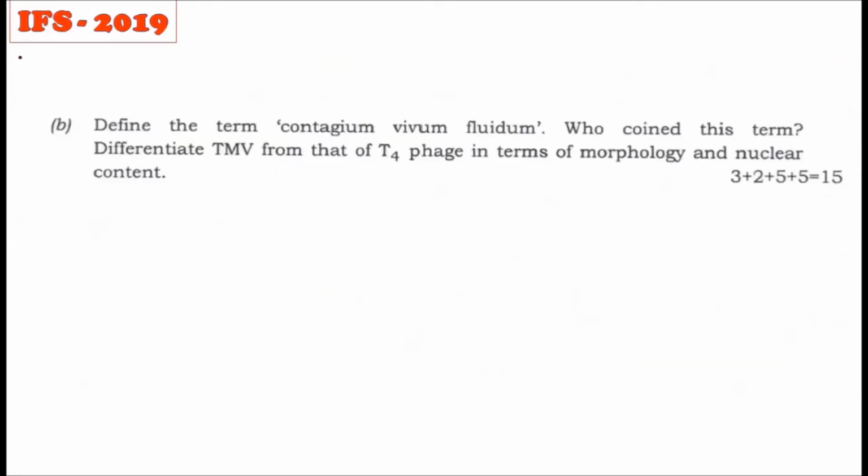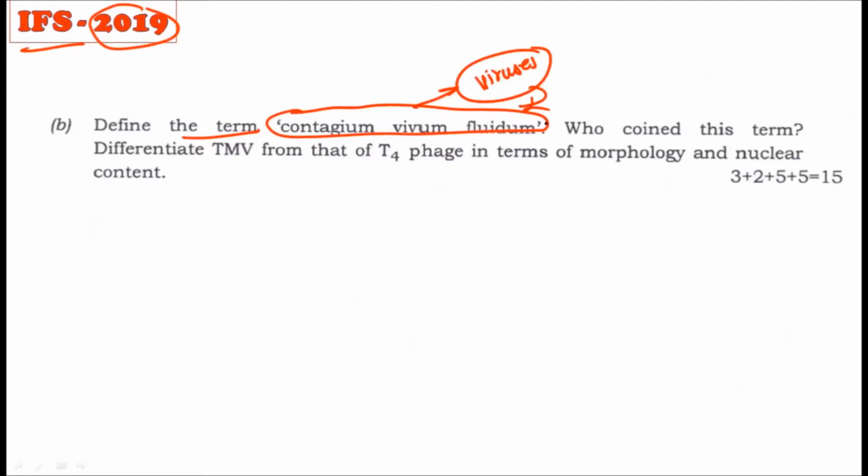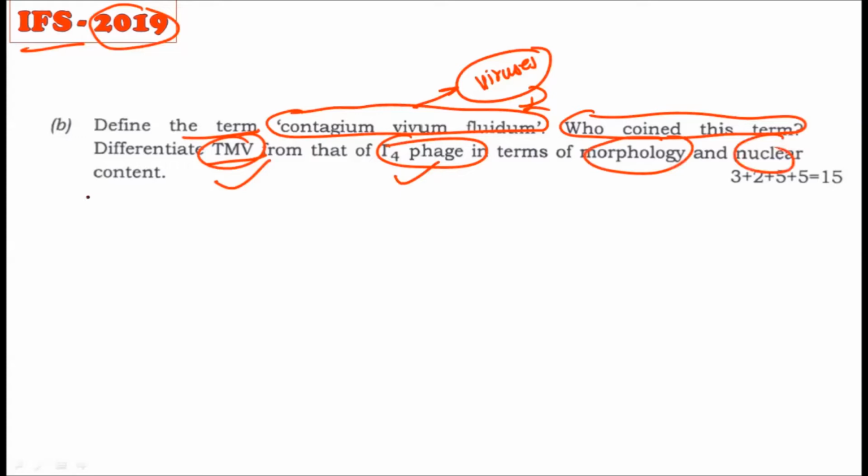And consider this next question, from the Indian Forest Service mains examination of 2019. In that, they have asked the question, define the term contagium vivum fluidum. Now it's related to the viruses, and that is why this comes under this first topic. They have also asked who coined this term, just the name of the scientist. And then they have asked you to differentiate between the TMV, that is tobacco mosaic virus, and the T4 phage, in terms of the morphology and the nuclear content. So you can understand that various types of questions can be asked on the viruses, and that is why this topic is quite important.